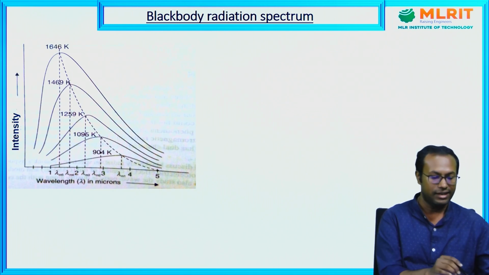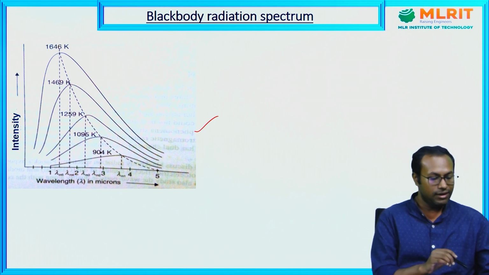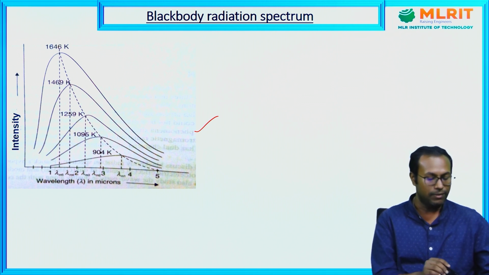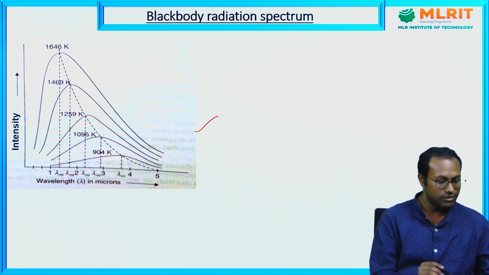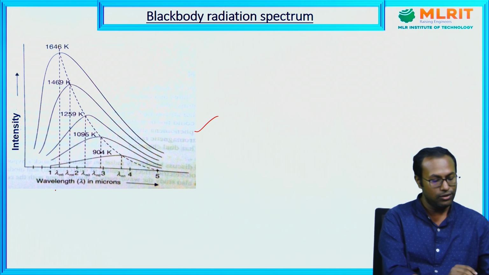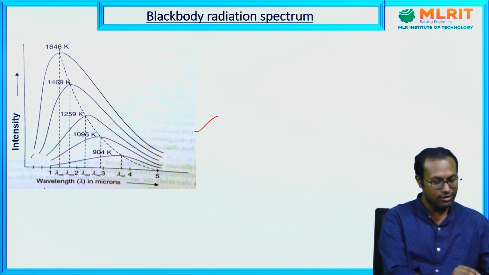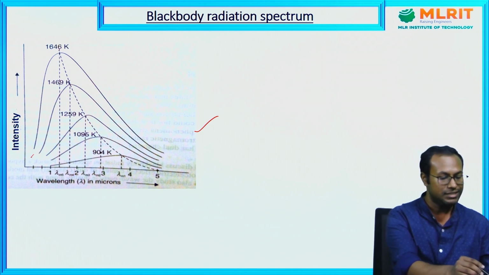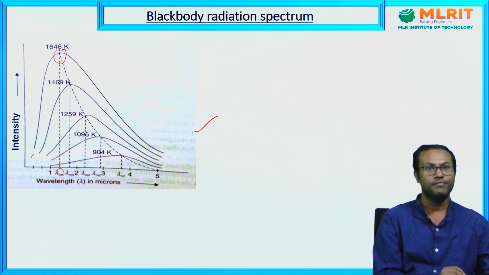This is a schematic diagram of the black body radiation spectrum. In this figure, it is described how the intensity of the radiation spectrum varies as a function of wavelength for different temperatures. If we notice, when the wavelength is very low, the intensity of the radiation starts from a very low value. As the wavelength is increased, the intensity gradually increases and reaches a certain maximum value corresponding to some wavelength, denoted by lambda m.